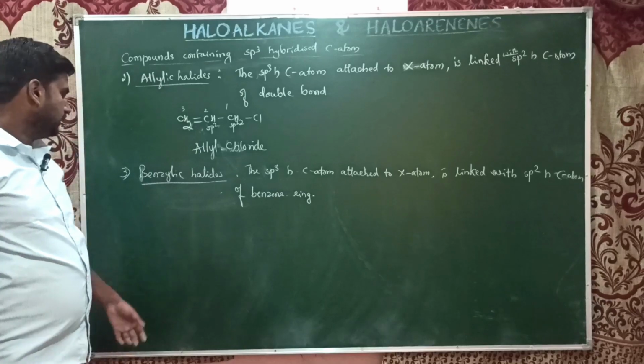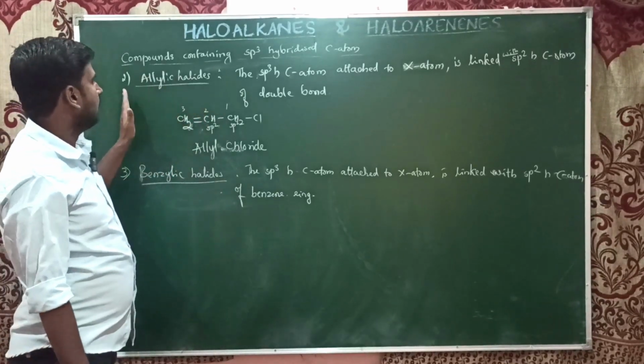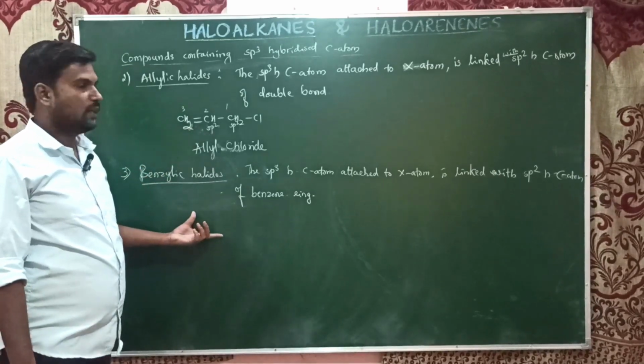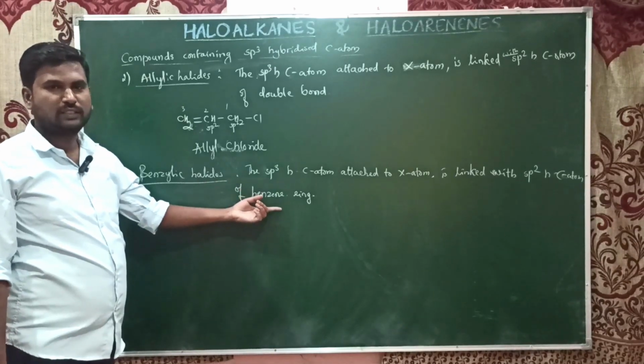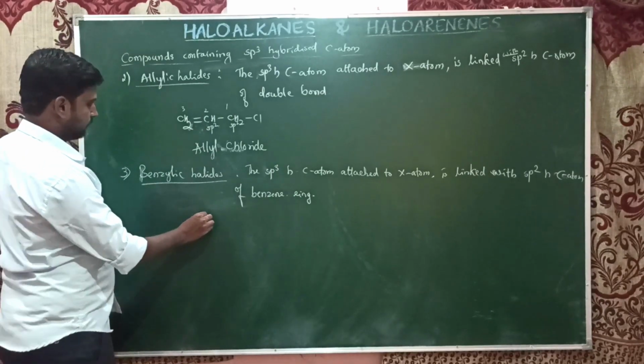So those are known as benzylic halides. So the only difference is allylic and benzylic. Here it is aliphatic, here it is aromatic. It is an sp3 carbon attached to the sp2 carbon of the benzene ring, whereas there it is the sp2 carbon of the double bond.